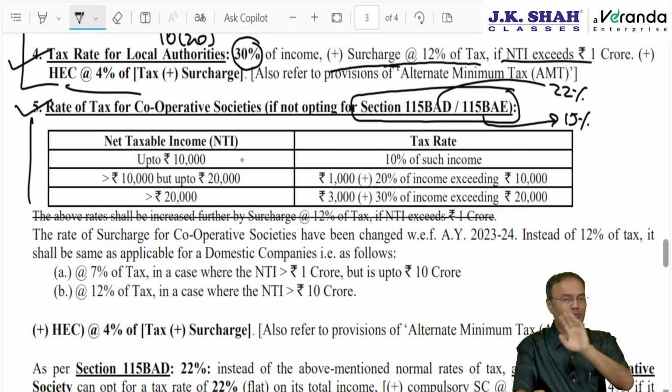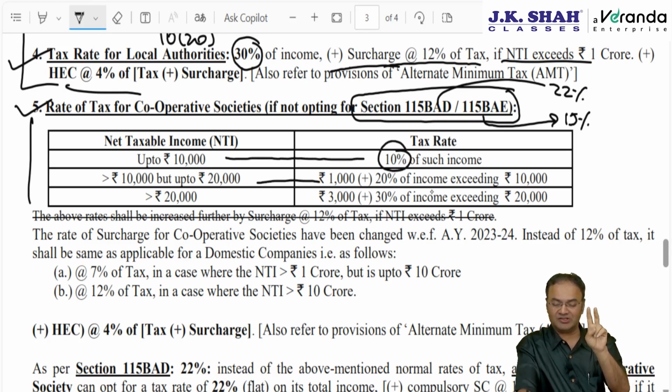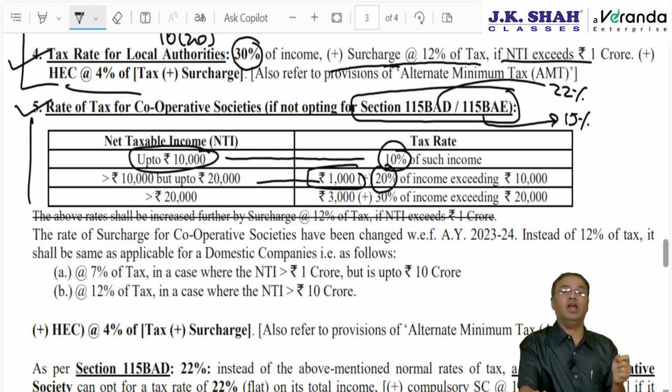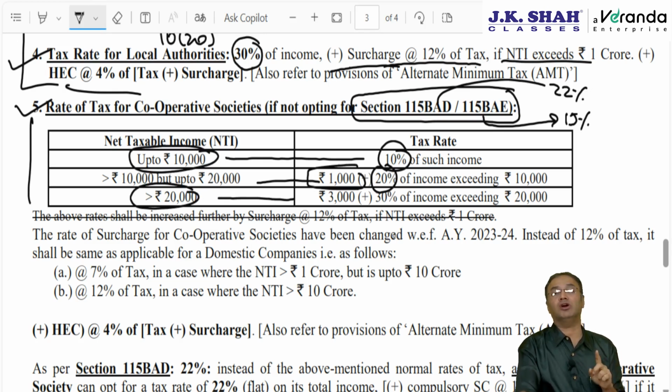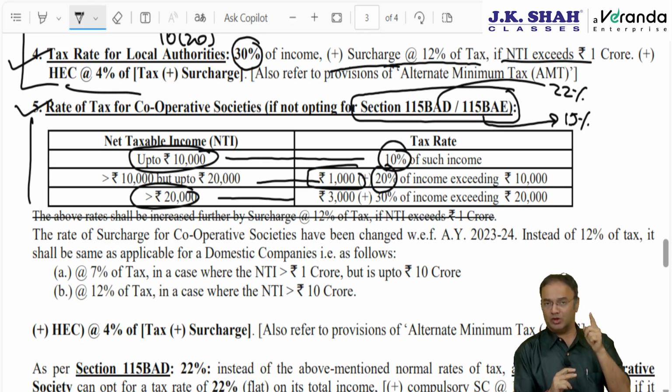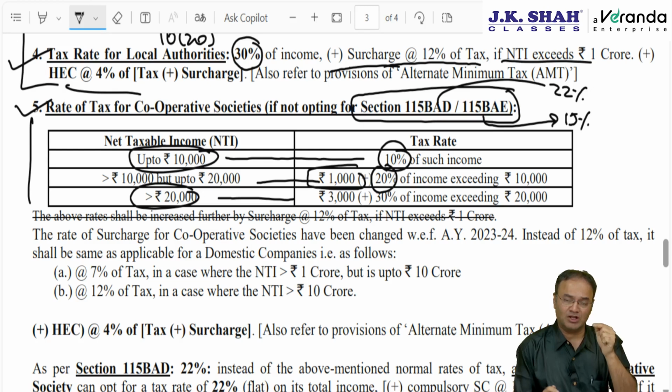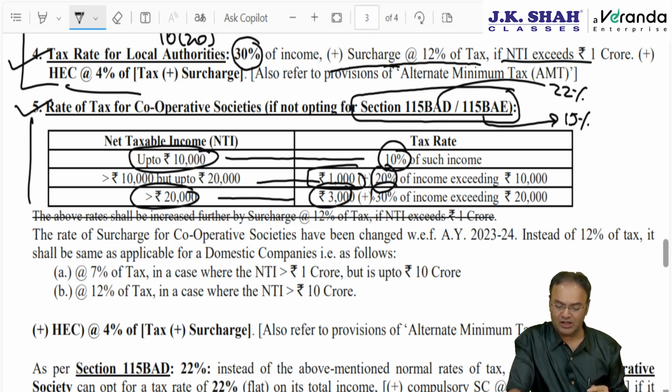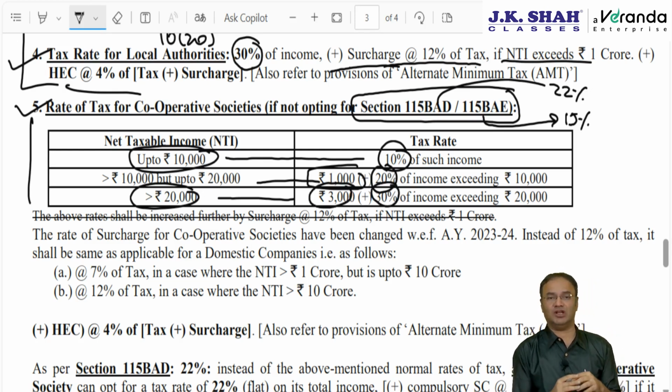First 10,000 tax rate with no basic exemption. First 10,000 will be taxed at 10% rate. Next 10,000 will be taxed at 20% rate. And if the net income exceeds 20,000, the tax rate will be 30% on the income exceeding first 20,000. First 10,000 at the rate of 10% will be 1,000. Next 10,000 at the rate of 20%, 2,000. Total is 3,000. So if the income is more than 20,000, then first 20,000 tax will be 3,000 and then 30% of the income exceeding first 20,000.